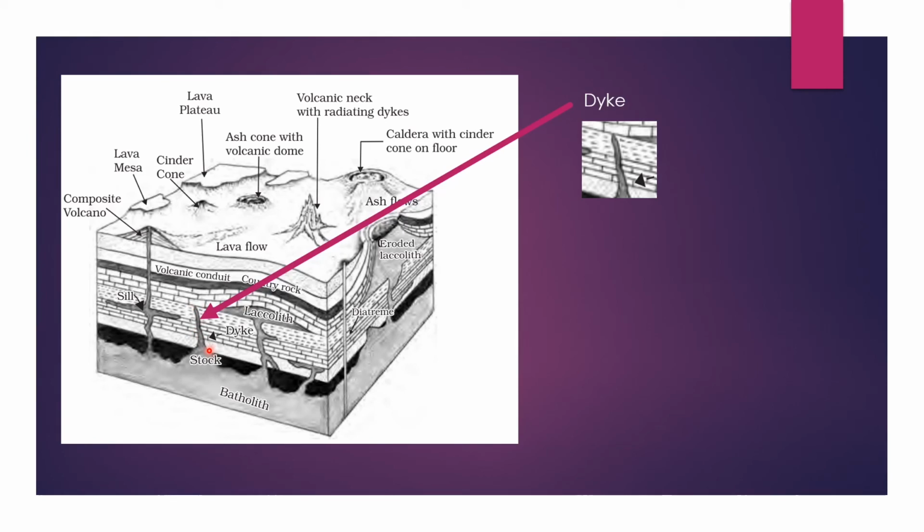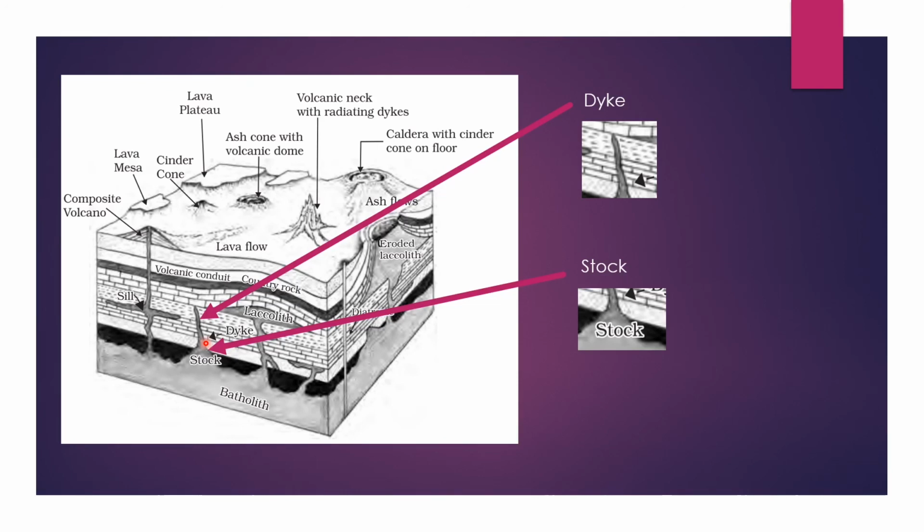Dike is nothing but a vertical structure formed in the intrusive form. Stalk is nothing but the entry of magma that has a large opening from the asthenosphere to the lithosphere.